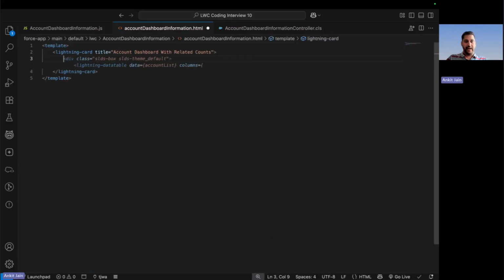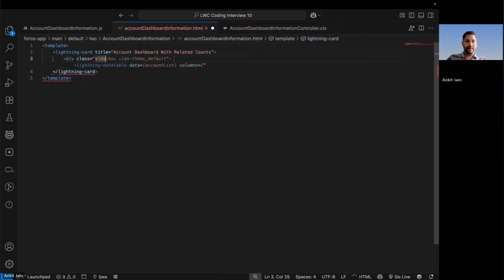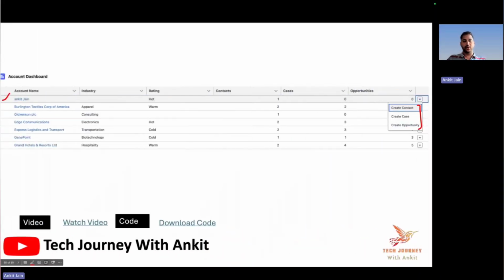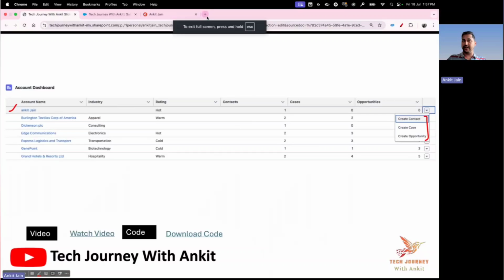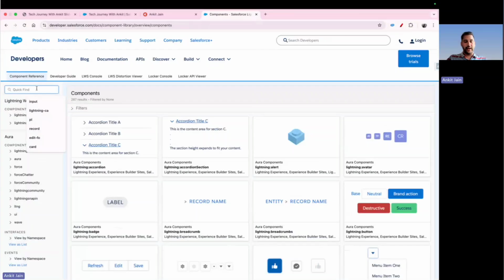And here I will be adding some padding, the class SLDS-var-p-around_small. And to display the data in the form of a table, I will be using the lightning data table. In case you don't know how to use the lightning data table, even I can't remember the syntax all the time. So it's better to navigate to the component library. And here you should look for the data table.